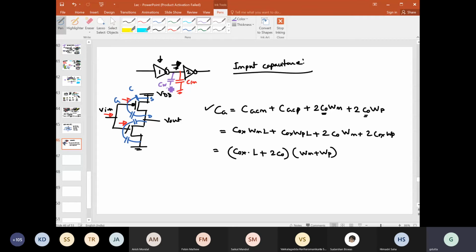The answer is there will be some capacitance because of the first inverter as well. That means there will be some capacitance coming from the first inverter, and that will be loading this inverter only.